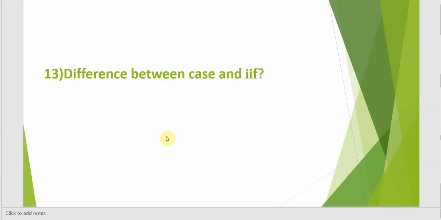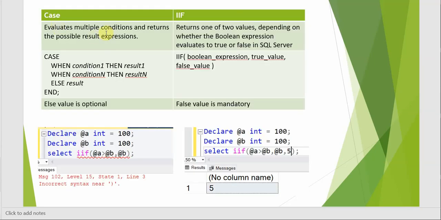What is the difference between case and if? Case evaluates multiple conditions and returns the possible result expressions, while if returns one of two values depending on whether the Boolean expression evaluates to true or false in SQL Server. The format is case when condition 1 then result 1, when condition n, it can go up to n, then result n. Else there is one result we can print, and finally the end. If has a Boolean expression, a true value and a false value.